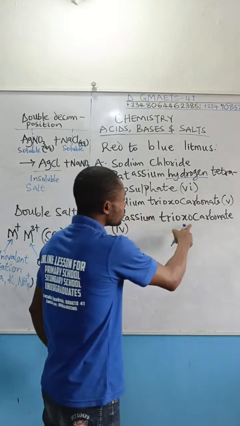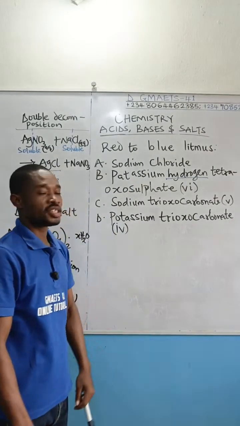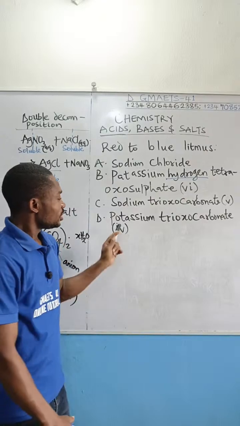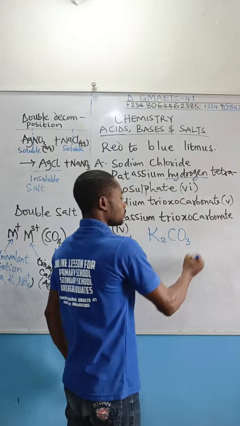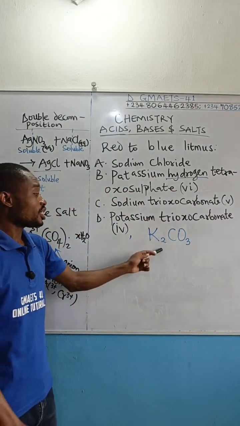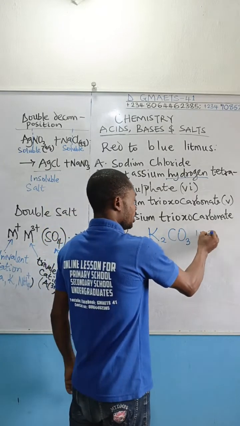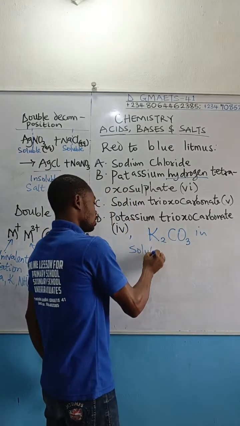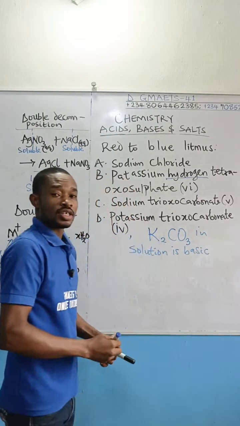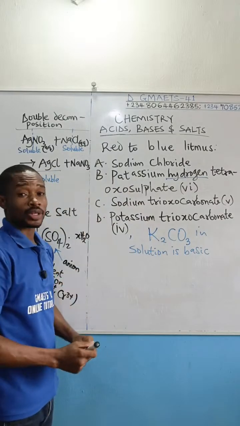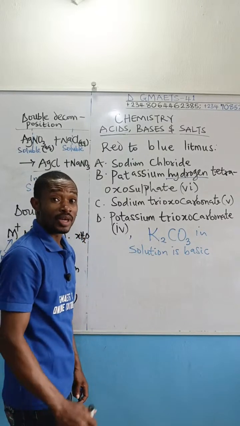Now we have potassium trioxocarbonate 4, and of course this is the correct answer. Why? Look at the salt, K2CO3. This salt is basic in solution, and because it is basic, it changes red litmus paper to blue. Why is the solution of potassium trioxocarbonate 4 basic?